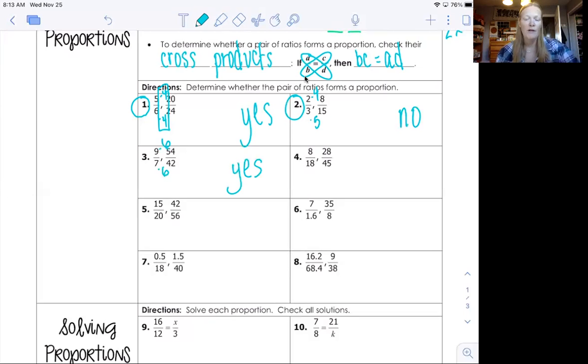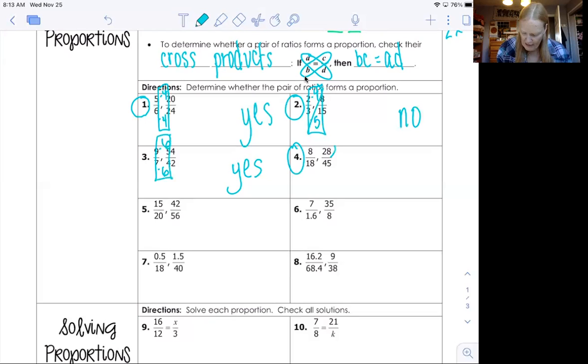Okay, here's where it gets tricky. Look at number 4. I do not know how to turn 18 into 45. It's probably multiplied by some decimal. So the giant one no longer works. Here it worked, and we found out it wasn't the same. Here it worked, and it was the same. But number 4, I don't know. So this is where I would use cross products.